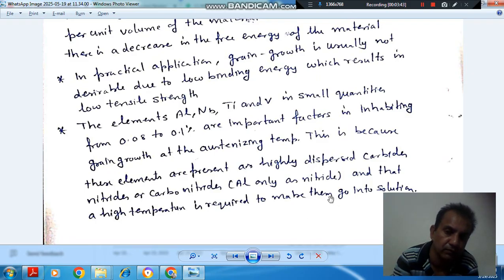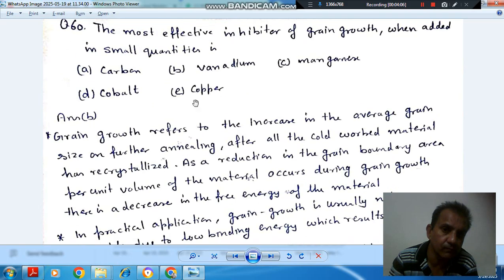They do not go into solution with the iron, so they are present as carbide or nitride compounds. That is why they restrict the grain growth. So the answer is option B.